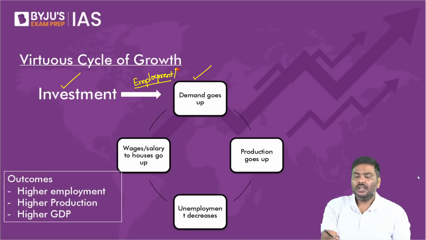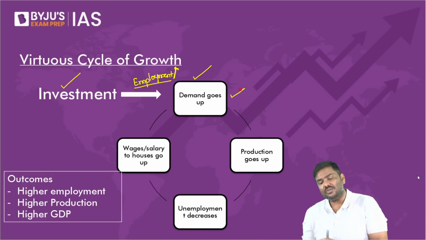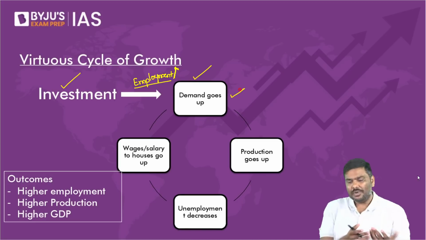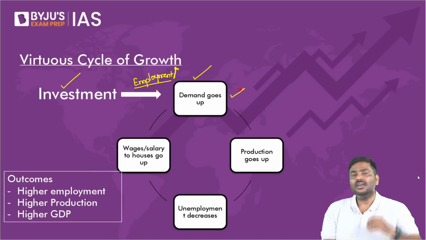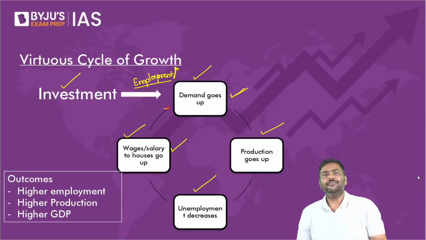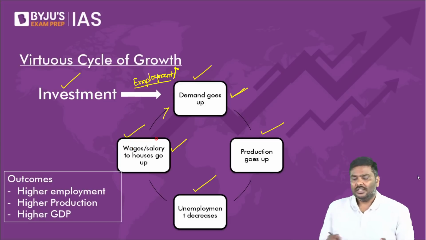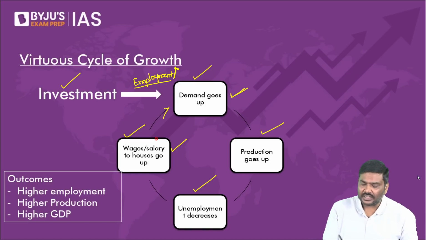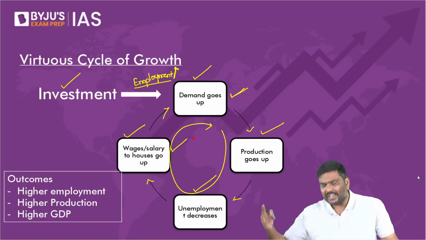Let me know. Is it okay if I say employment is generated? If you're going to invest and set up a manufacturing facility, automatically you will demand more employees. Now, when the employment increases, what will happen to the salaries or wages earned by the households? Salaries will also go up. So the demand for goods and services will go up. Production will increase. More people will get jobs. Unemployment will go down. And when more people get jobs, again the salaries earned by the people will increase. That will lead to again higher demand in the market.